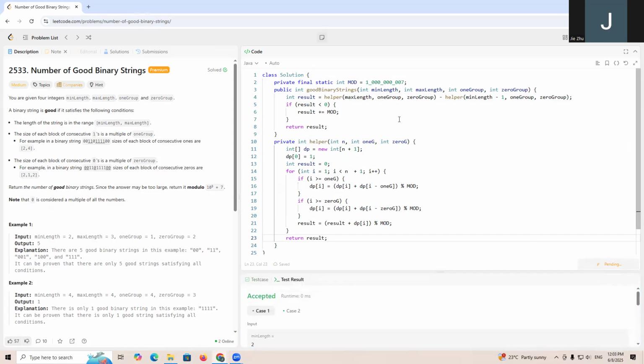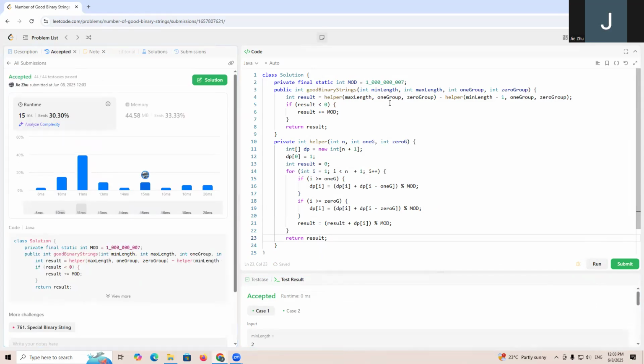The time complexity will be O of max length, since the max length is bigger than the min length, so we take the bigger one. The space will also be O of max length.